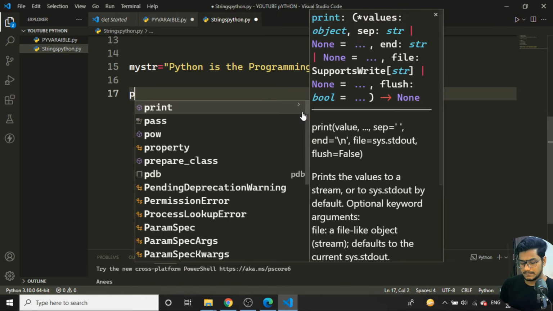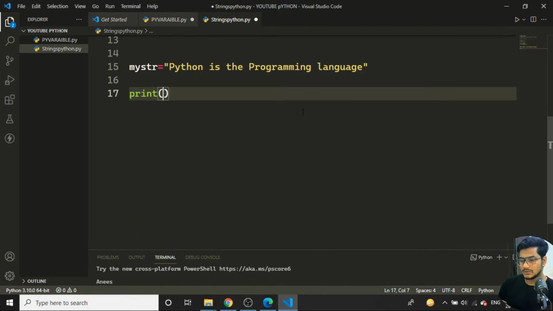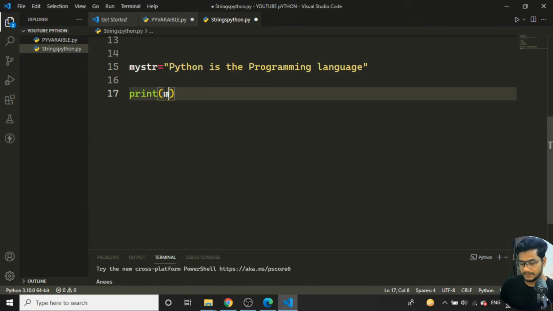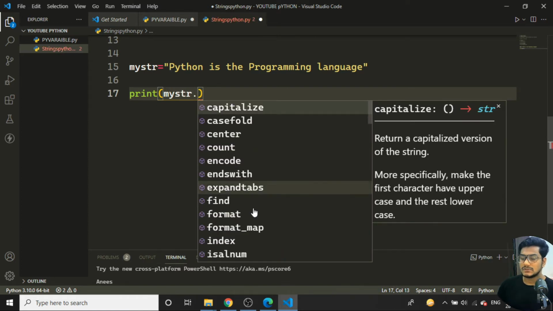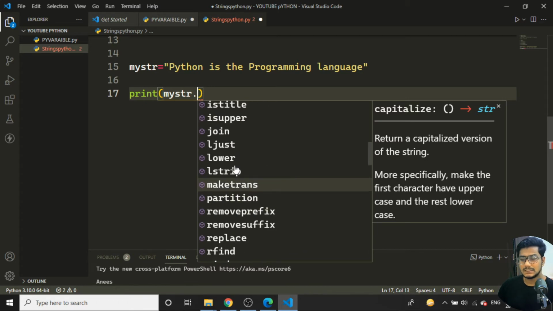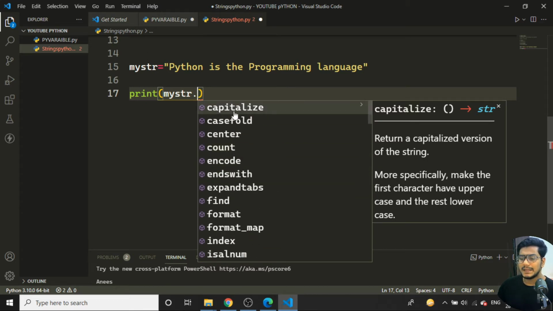So I'll write a print statement here. First, suppose I want to check whether it is alphanumeric or not. I'll type my str dot, and you can see all these inbuilt functions I am getting. These are all the inbuilt functions with the string. You can see capitalize, casefold, center, count, encode, endswith, find, format, a number of things we have.